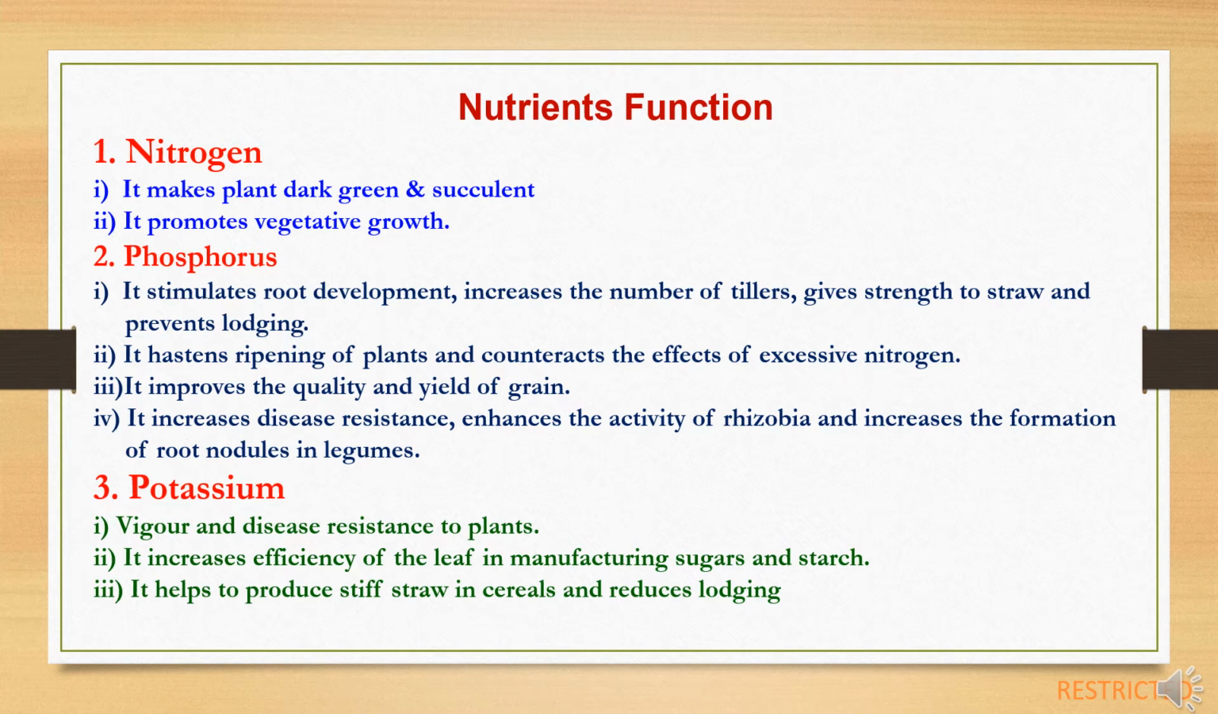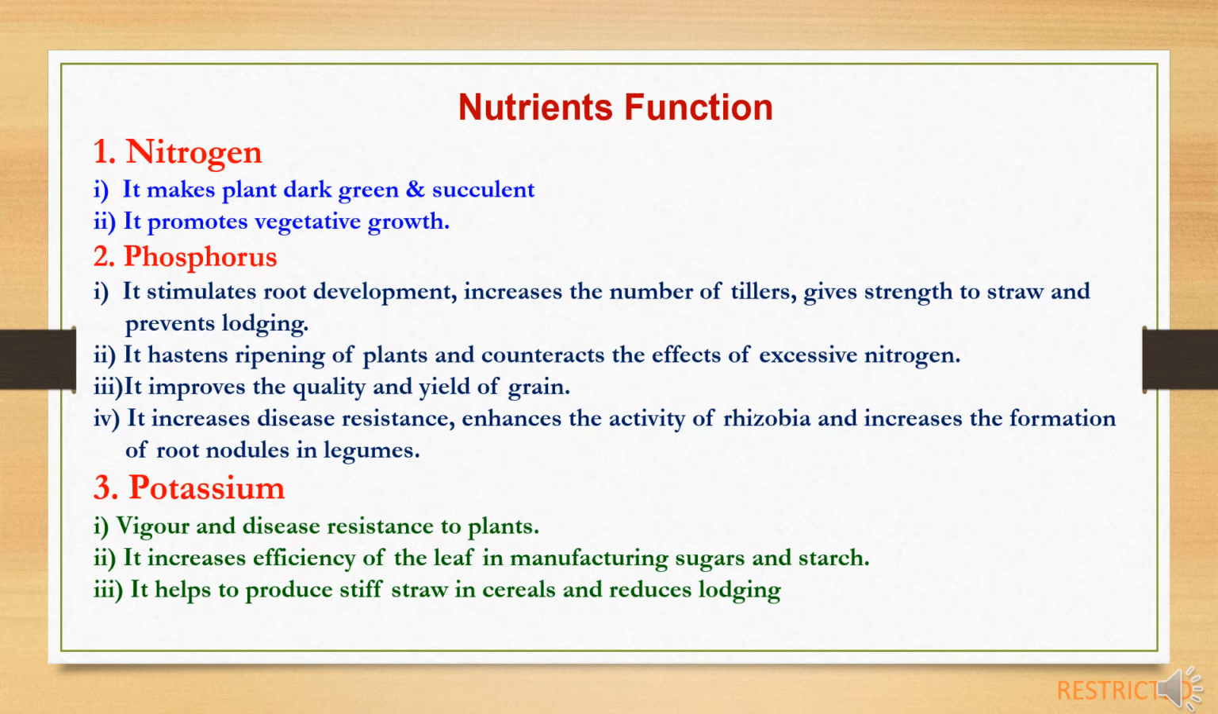Third, phosphorus improves the quality and yield of grain by increasing the weight and size of the grain or seed. Fourth, phosphorus increases disease resistance, enhances the activity of rhizobia and increases the formation of root nodules in legumes.